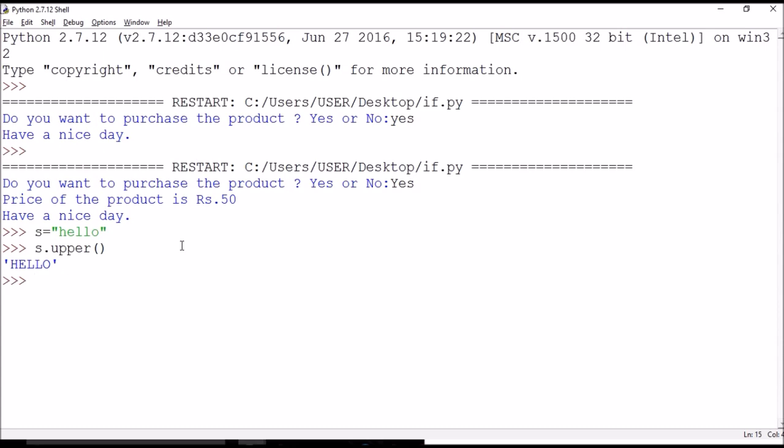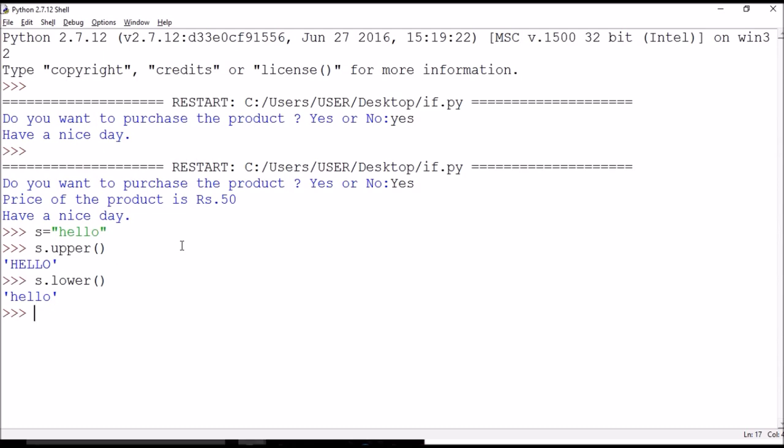Similarly, if I want to decapitalize or keep them in lowercase, then I can use the function, the name of the variable dot lower. You can see each letter of the string has become lowercase. These two functions are very helpful in situations where we want to get rid of whether the user enters a capital letter or small letter, or such kind of situations.